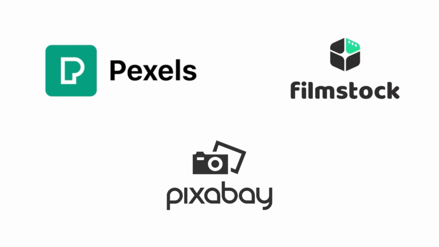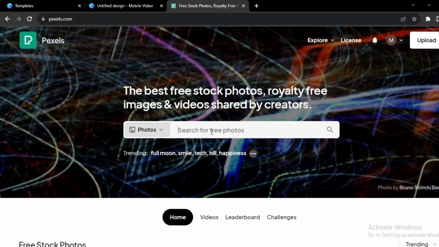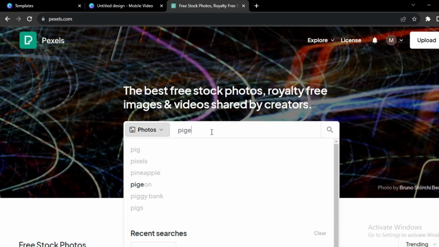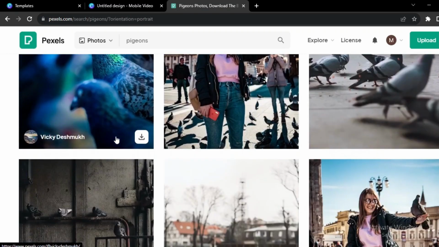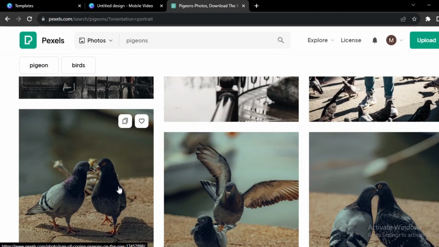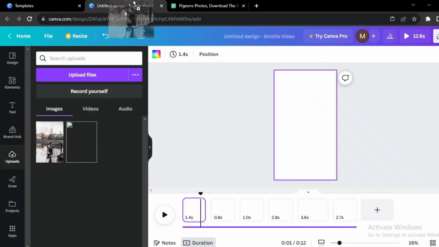Let's now look for images that are copyright free. Here are a few free websites that provide footage without copyright. If you can't find the visual you want there, just hunt for it on other websites. I'll utilize Pexels for mine. In the Pexels search bar, since we will be using these images for shorts, I'll search for pigeons, select Filter All Orientations, and then select Vertical so that we won't have to spend as much time cropping those images. Now I can quickly find what I'm looking for by choosing the images you deem pertinent.